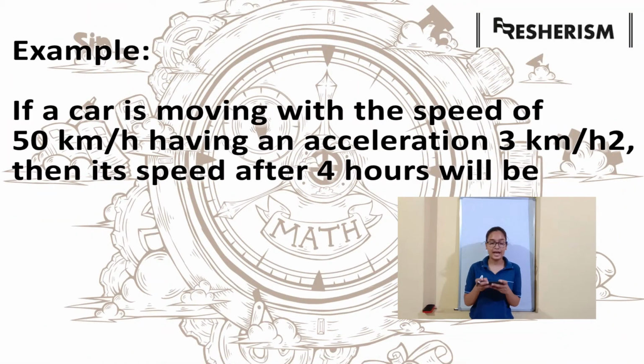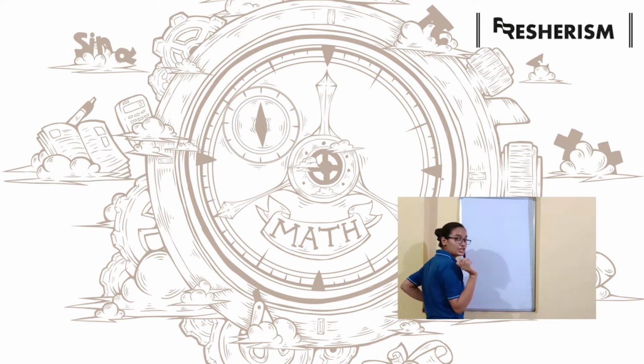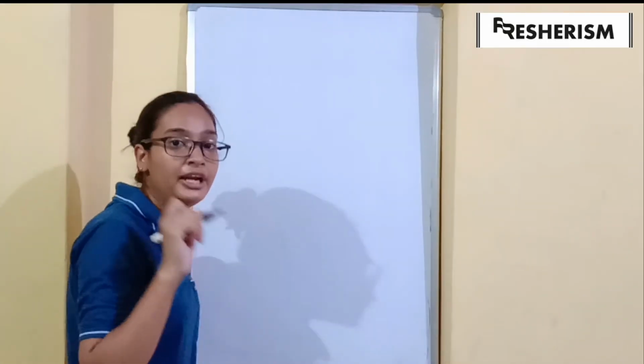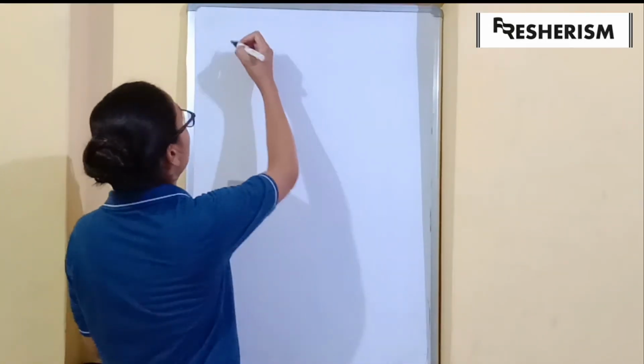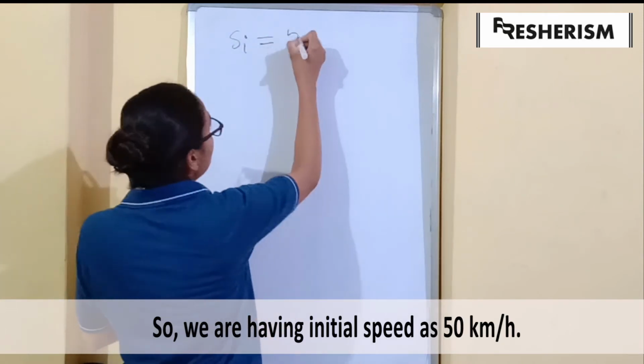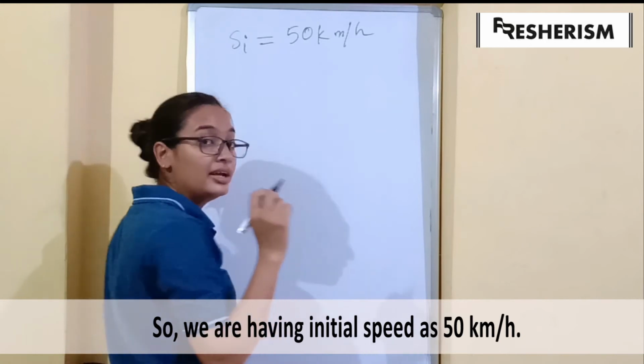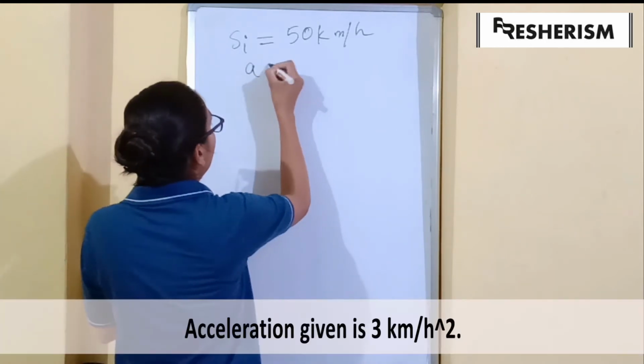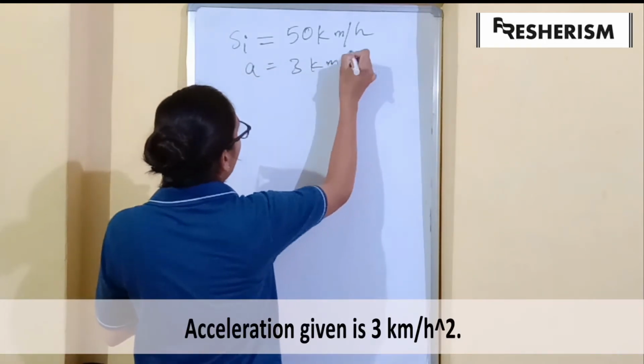Let us say that a car is moving with a speed of 50 kilometers per hour, having an acceleration of 3 kilometers per hour square. Then its speed after 4 hours will be? So we are given the initial speed of the car. The speed of the car at starting, or initial speed, is SI. Initial speed is 50 kilometers per hour, and its acceleration was given to be 3 kilometers per hour square.